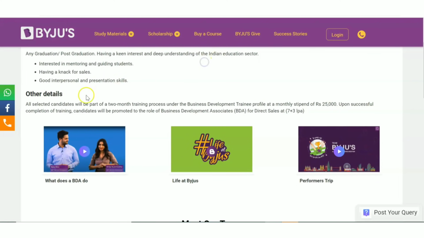Now the salary: all selected candidates will be part of a 2-month training program under the BDA, that is the business development trainee profile, at a monthly stipend of 25,000. Upon successful completion of the training, the candidate will be promoted to the role of BDA for direct sales at 7 plus 3 lakh per annum. So this will be the salary that you are going to get. If you are having any graduation or post graduation, you can apply here.